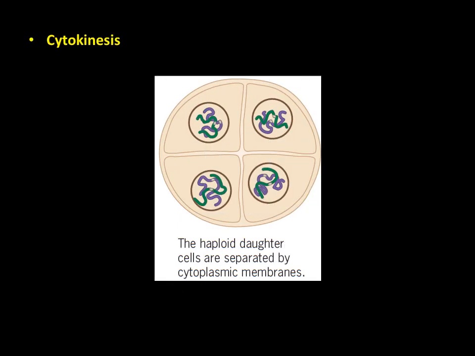Now cytokinesis. The haploid material within that cell will be separated through the division of the cytoplasm. That's why it is called cytokinesis. So the haploid daughter cells are separated by cytoplasmic membranes.